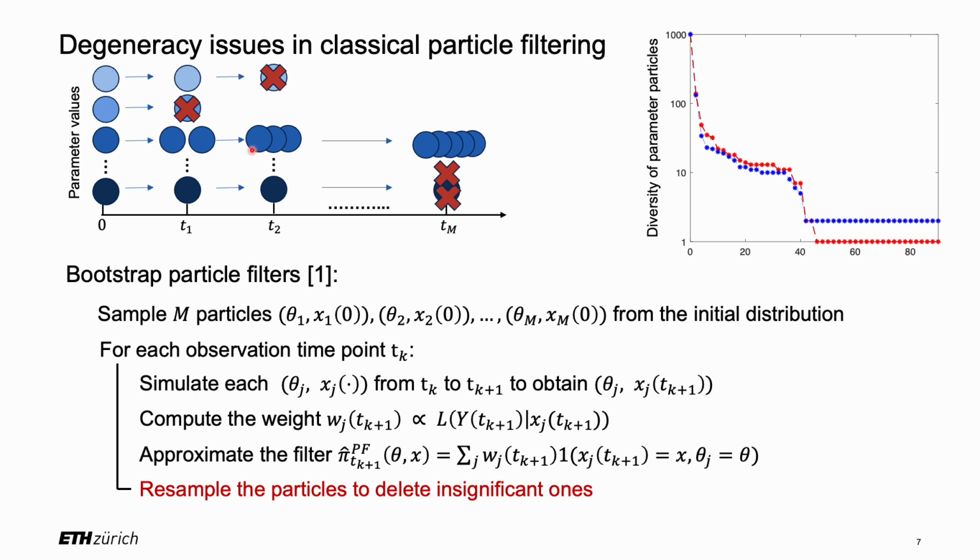Consequently, after each iteration, the number of distinguished parameter particles is often reduced, as shown in this figure. In the end, the parameter particles converge to one or two values. In the top right plot, we show how the number of distinguished parameter particles fast decays over time in an example. The blue and red dots represent results from two numerical trials.